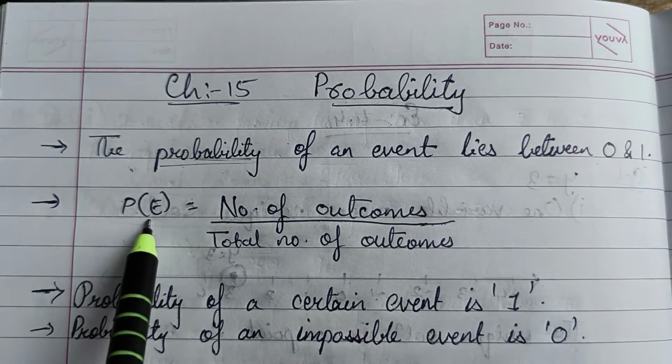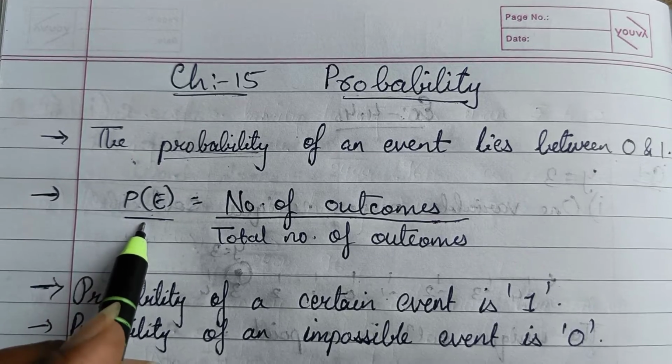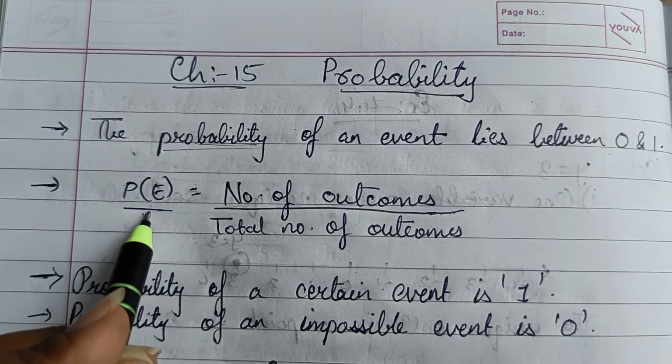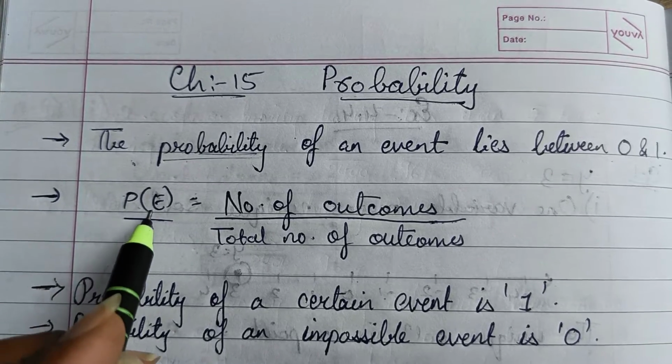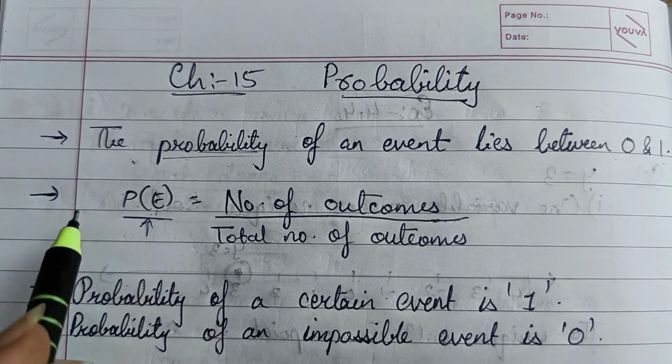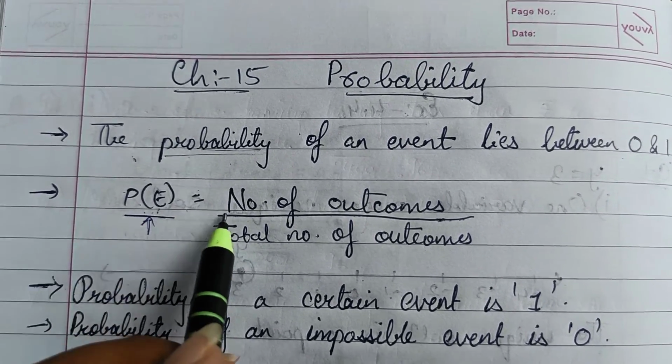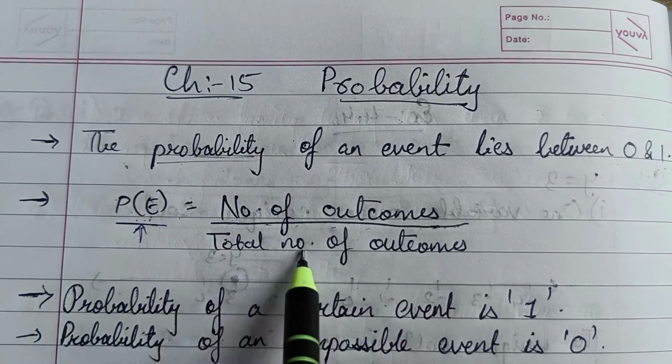Whether you want to write your answer or something, your answer must be between 0 and 1. Now P of E. What is this P of E? P of E is for events. In probability we are denoting every possible situation by E, that is event. Now P of E is equal to number of outcomes upon total number of outcomes.